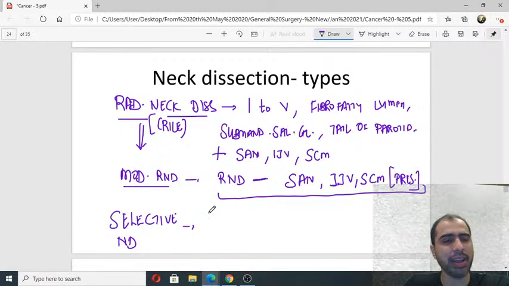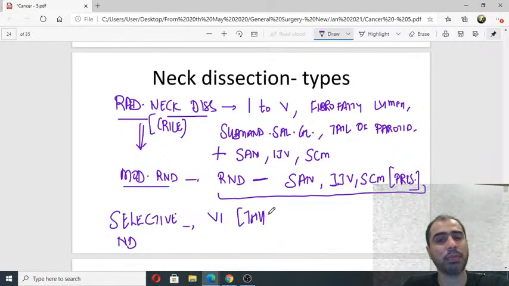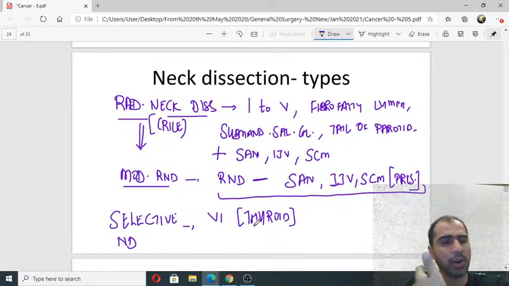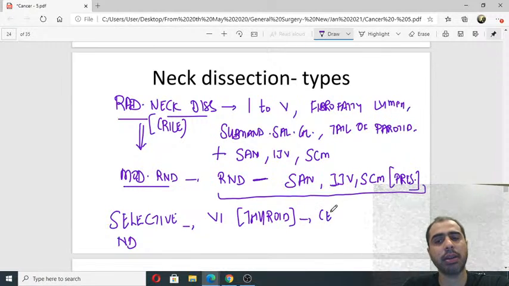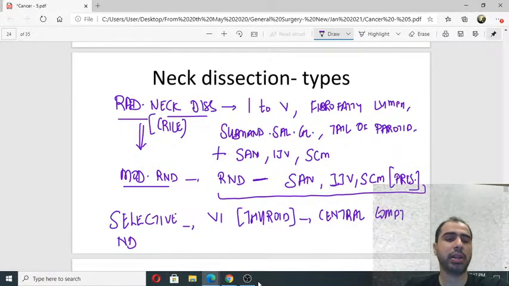Like if I remove only level 6, वो तो MRND में आता भी नहीं है. This I do in thyroid surgery, papillary carcinoma. I remove only level 6 Delphian node, don't have to remove any other, only pretracheal prelaryngeal. That is called central compartment clearance. Right? ऐसे अलग अलग टाइप के होते हैं.